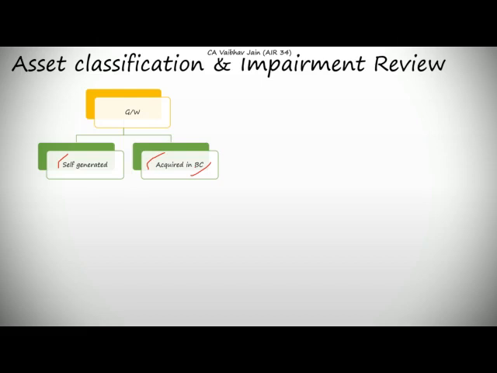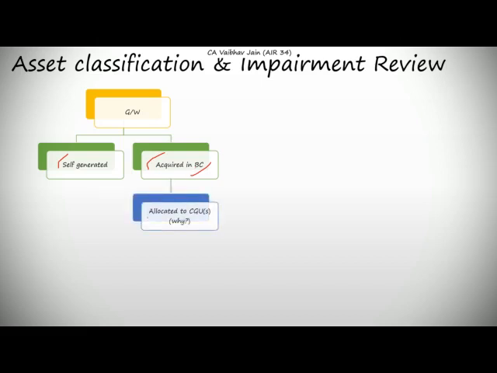Let's assume OnePlus selling its phones. Now OnePlus has a brand name, but unless and until there is a product to sell, the brand name will not generate any goodwill. So when the brand name or the goodwill is clubbed with its mobile phones or with its televisions, only then OnePlus company is able to generate cash flows. So in a similar scenario, what happens is goodwill has to be clubbed with some other assets. That is, goodwill has to always be allocated to any CGU.